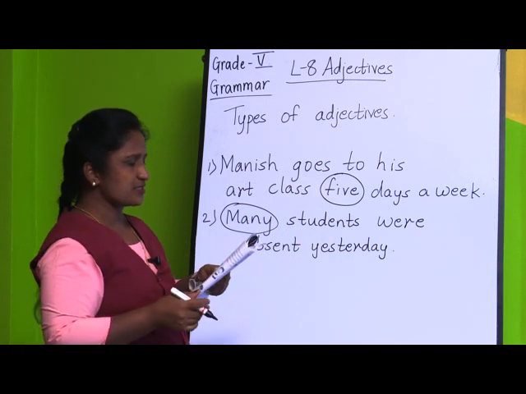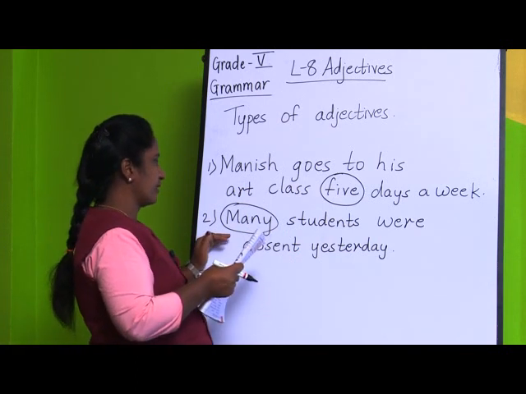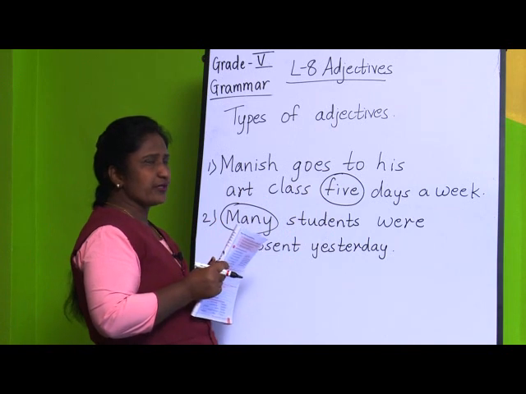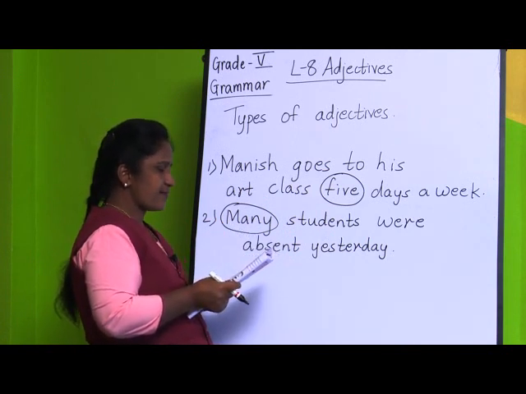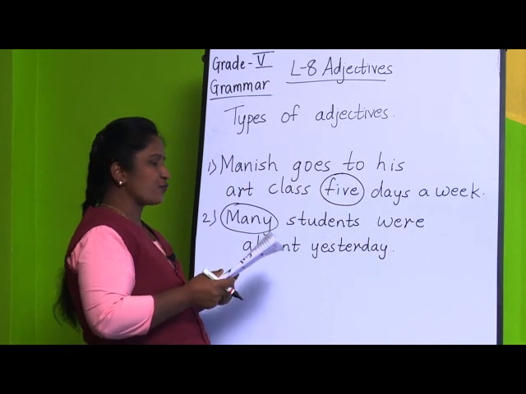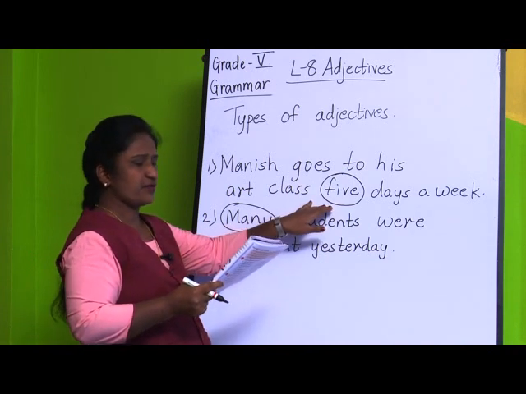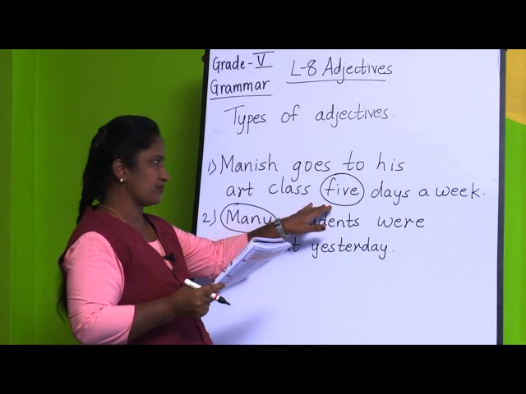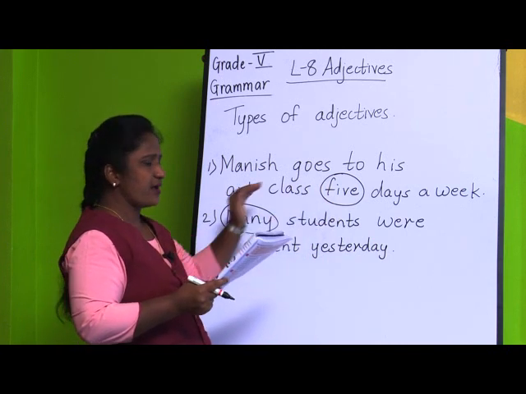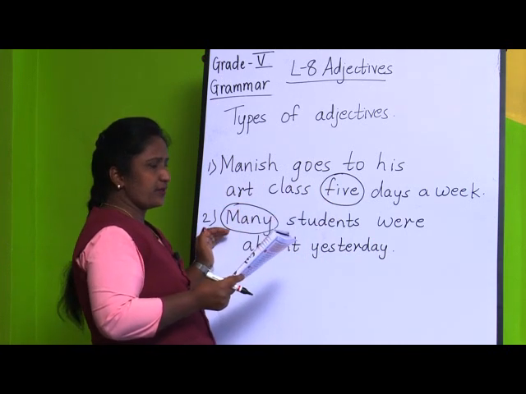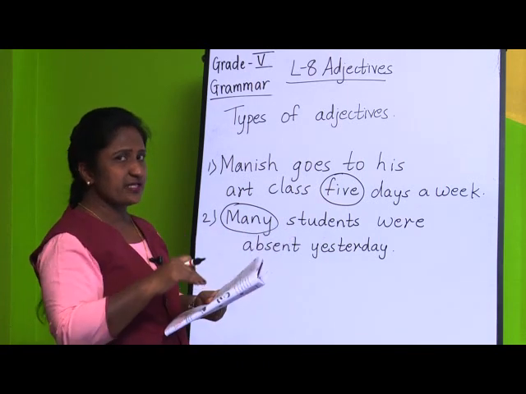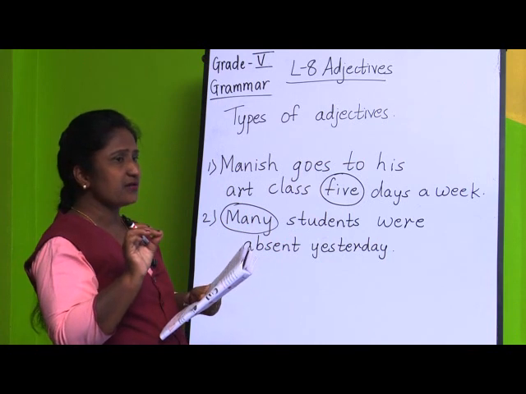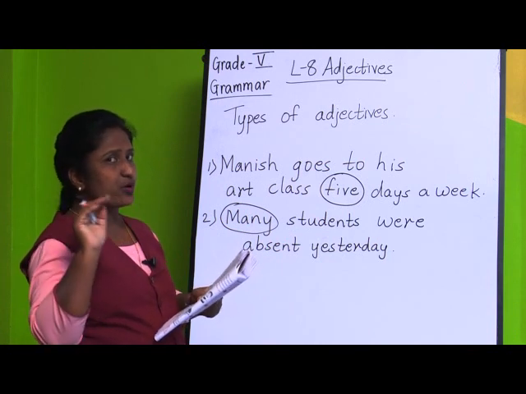I hope children have understood adjectives of quantity. Is it correct? Underline the adjectives of quantity. Okay, now adjectives of number. This was adjectives of number and this was adjectives of quantity. Why here I have circled here, children? Because previously you have learnt that many students, much, many you have learned there.